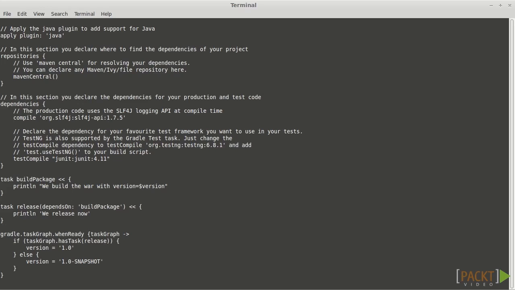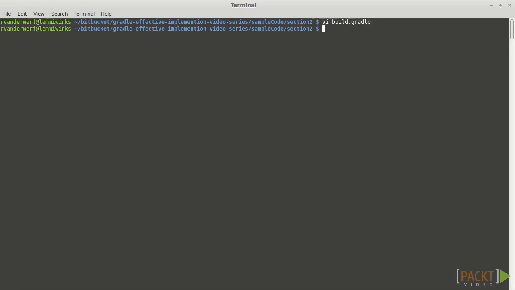So what should happen is if I run build package by itself, I am not running release, and I should have a 1.0-snapshot in my message. If I'm running release, and I do have that within my executing task graph, then I should have a version 1.0 message. So let's actually see that in action. And I'm going to run Gradle.